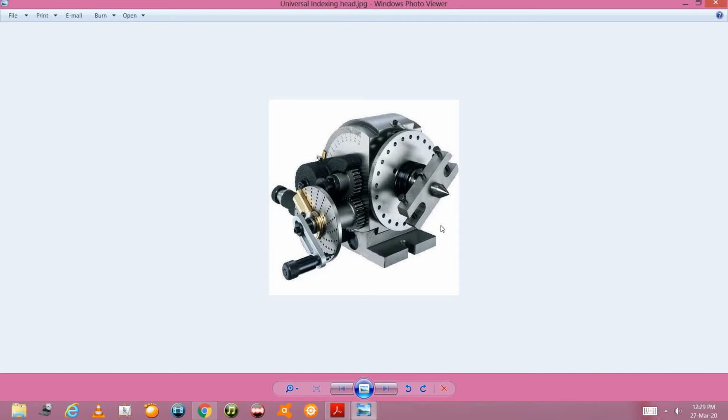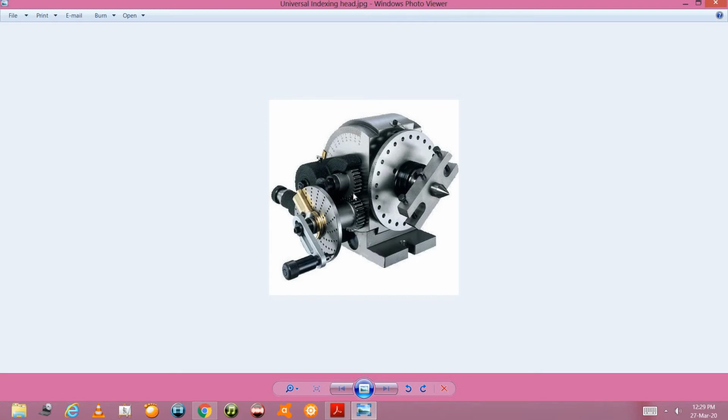But if the indexing plate is not connected with the worm gear and worm wheel, then you will have to connect a certain plate like this. This is the direct indexing plate, which will be connected with the workpiece and spindle directly.